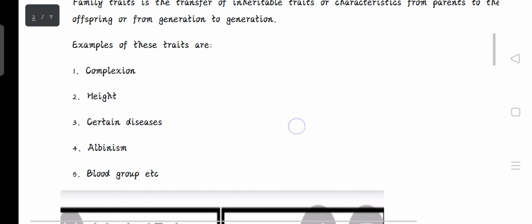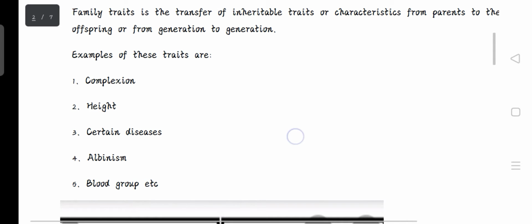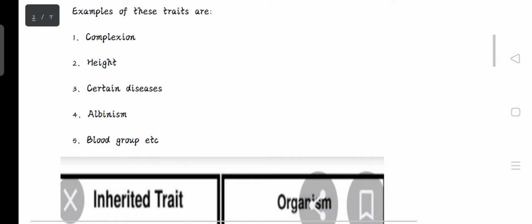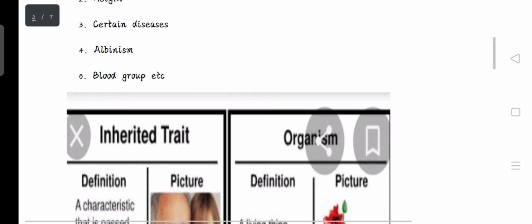So examples of those inheritable traits, we have complexion. One, the complexion can be dark or fair. Two, we have the height, which can be tall or short. Three, we have certain diseases such as sickle cell anemia. Four, we have albinism. And five, we have the blood group, which can be blood group A, B, AB, or O.